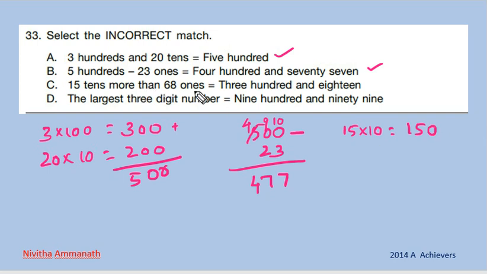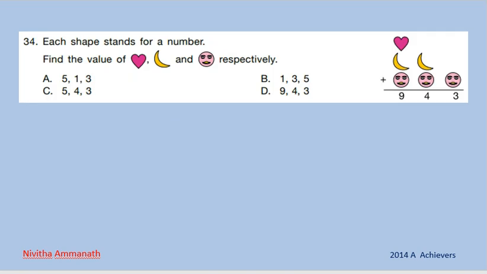That is 150. More than 68 ones, that is 68 into 1, that is 68. So 150 plus 68. 0 plus 8 is 8. 6 plus 5 is 11, that is 1, carry 1. 1 plus 1, 2. So 218. But in the figure, 318 is written. So this is not correct. Which is incorrect is the question. So this is the incorrect one. So, C is the correct option. Next one.